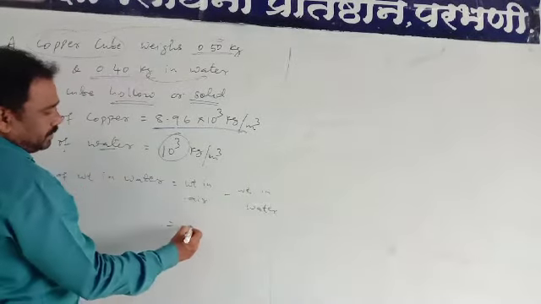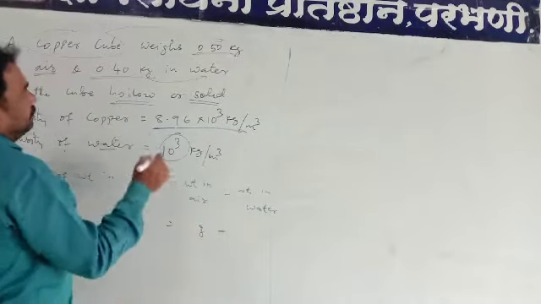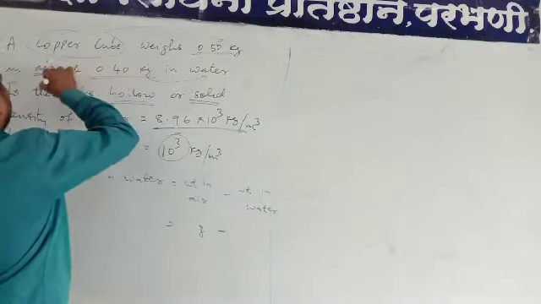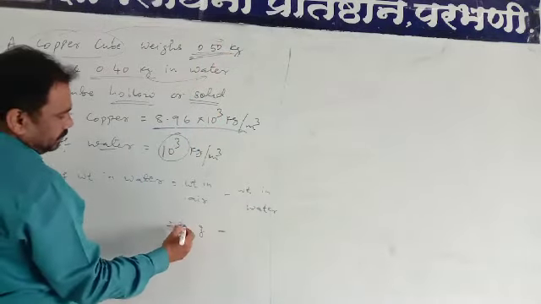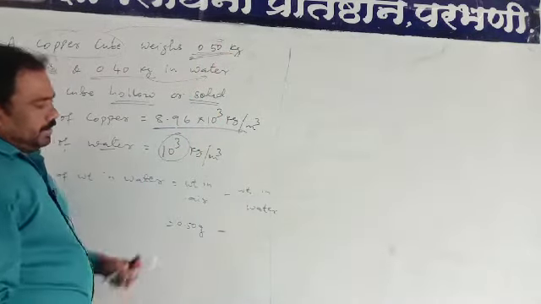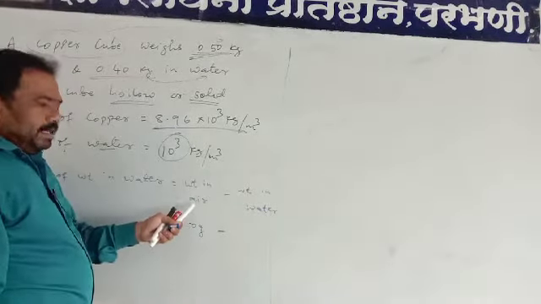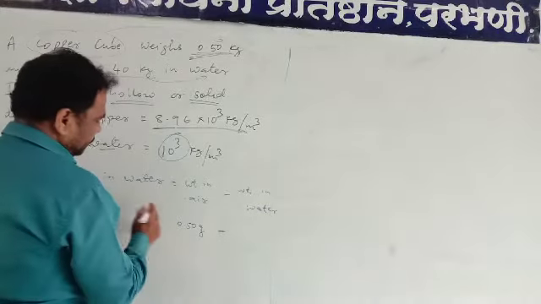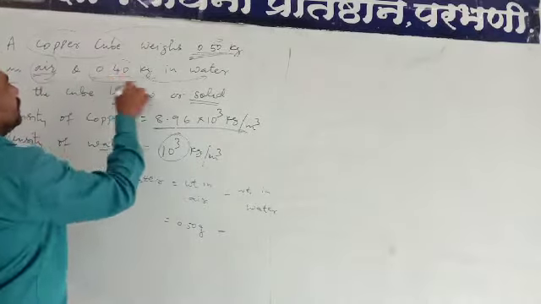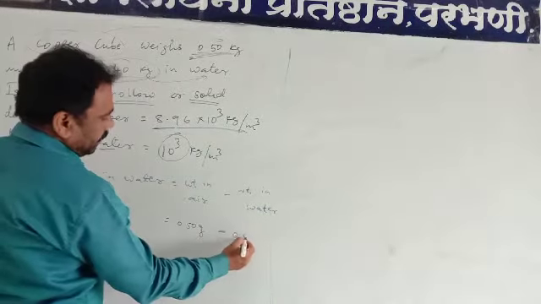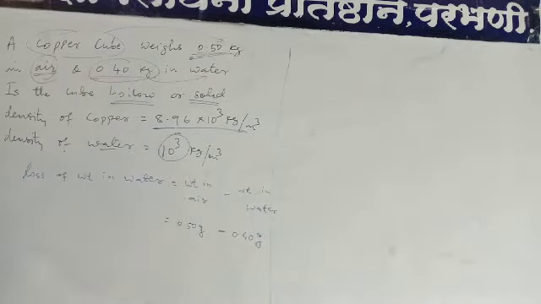Weight means mg. The mass in air is 0.50 kg, and the mass in water is 0.40 kg.